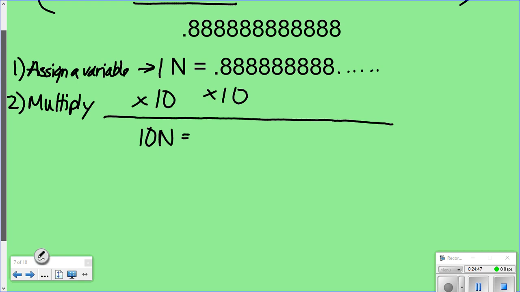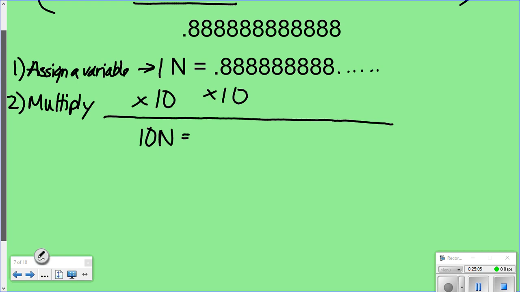Now, when you multiply by 10 with a decimal, what happens to your decimal, really? If you have 10, you multiply, what happens to your decimal? Anybody know? It moves one space, right? Like if you have 100 and you multiply, you have 2 spaces, 1,000, 3 spaces. Do you guys remember that trick?